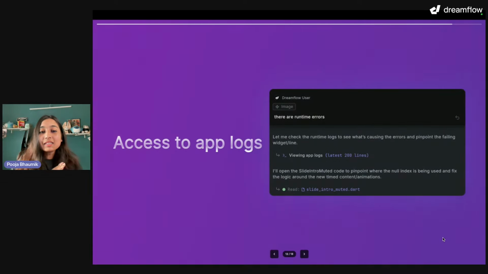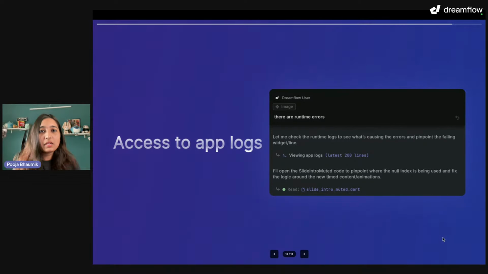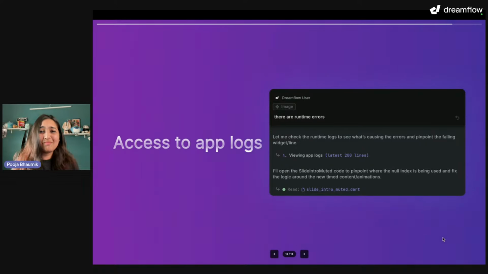And last, we obviously have access to the app logs in the agent panel. When we are talking to the agent, a lot of times we have errors in the debug console, but we don't know exactly how to solve them, because maybe we do not know Flutter, or maybe we are lazy, like a lot of us are nowadays.